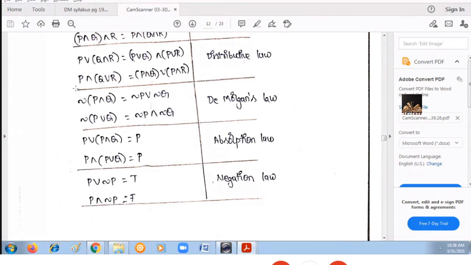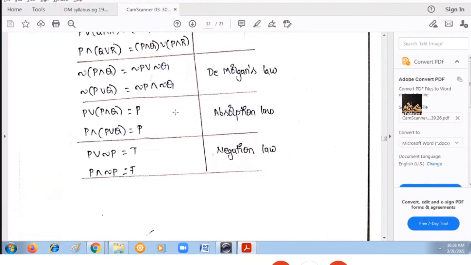And the next one is De Morgan's law. These two are very important. Negation of P and Q: when you are distributing this negation between the two variables, this AND will become OR. So negation P or negation Q. In the same way, negation of P or Q: when you are applying this negation to the individual propositional variables, this OR will become AND. Now it is negation P and negation Q.